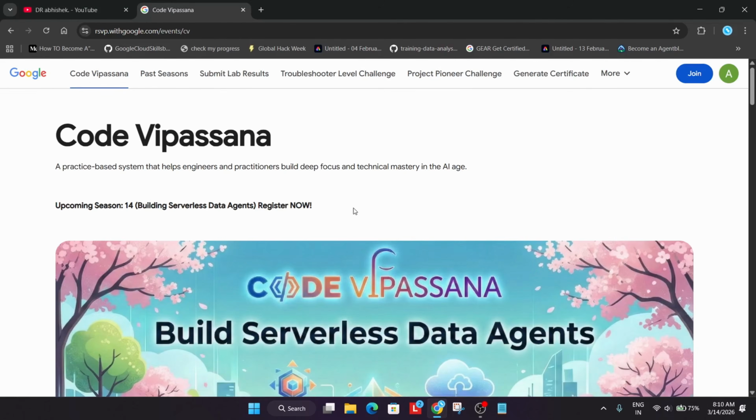Code Vipassana is a practice-based learning series designed for everyone, whether you're an engineer, developer, or any curious person who is curious about the future of AI. The focus is simple. You have to build real projects, gain deep focus, and master modern AI tools. We'll be providing the solution for the code labs. No need to worry about it.